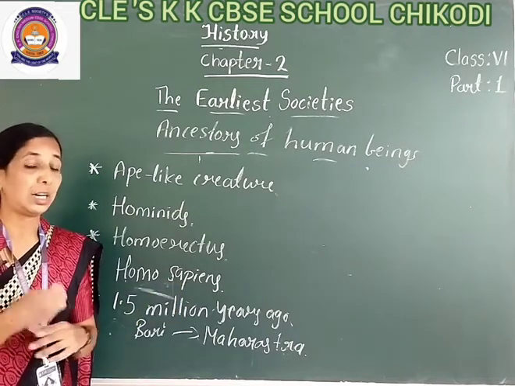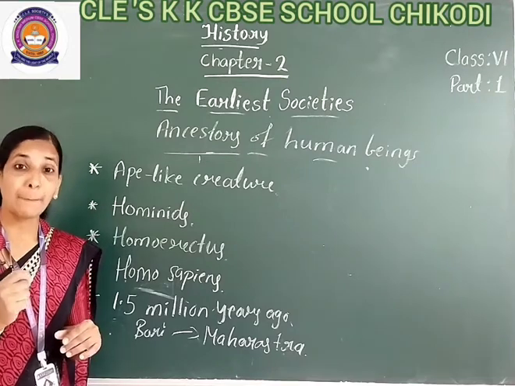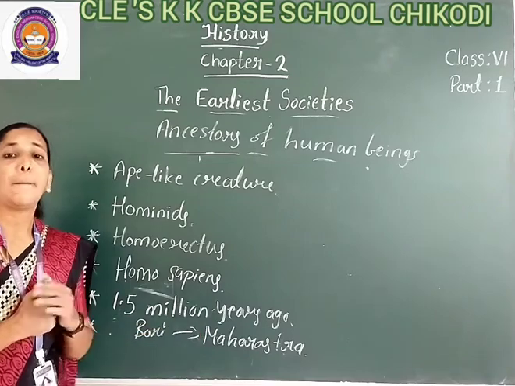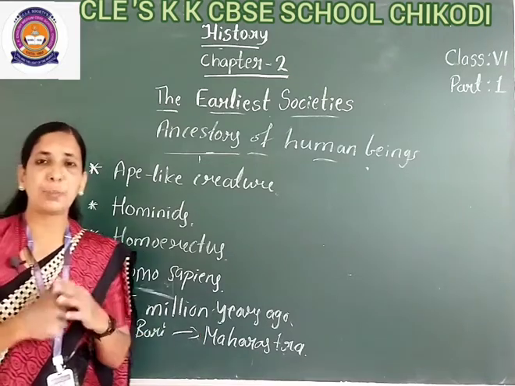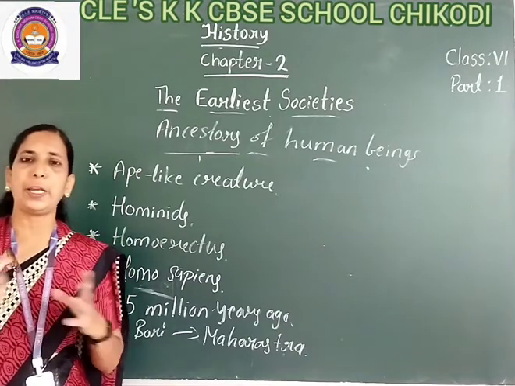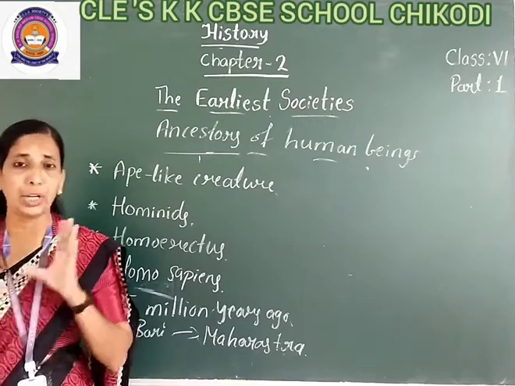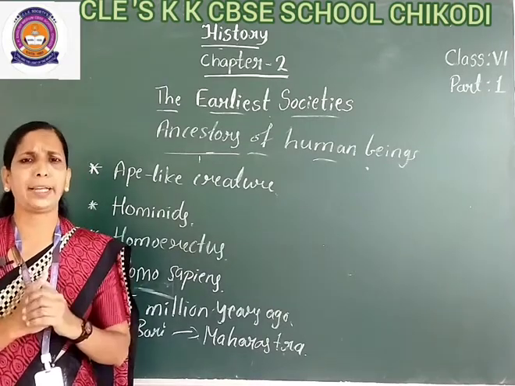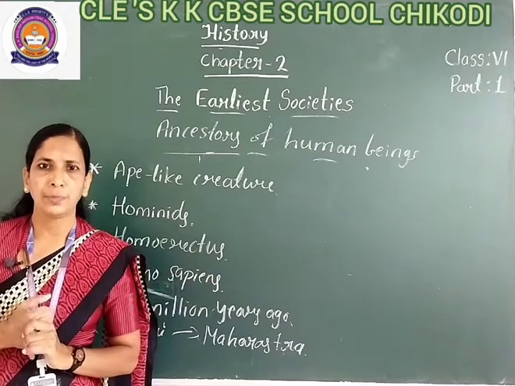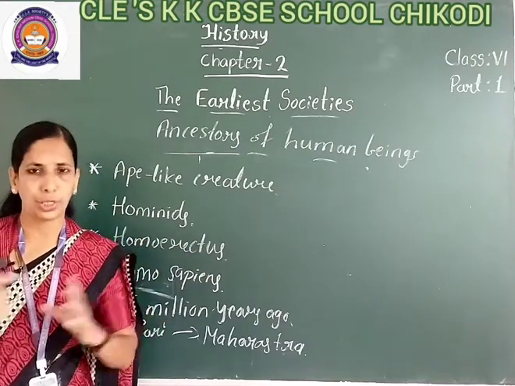Homo sapiens literally means thinking, wise. By example, modern day people. And here started the prehistory period. In this prehistory period, early man was developed here, but he could not write and could not read. They know painting, how to paint, he knows that, but he doesn't know how to write and how to read.